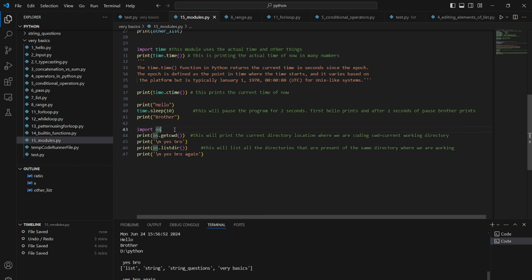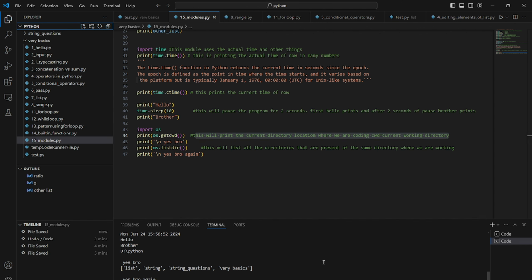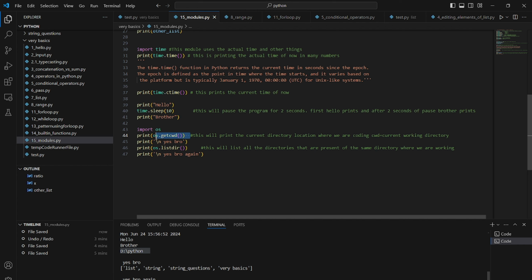Then os, let's see about os. Print os.getcwd. This will print the current directory location where we are coding. CWD means current working directory. So it will print the location where we are writing our code. Here I can see d/python. This is the folder location, and it is printed using getcwd, the current working directory.